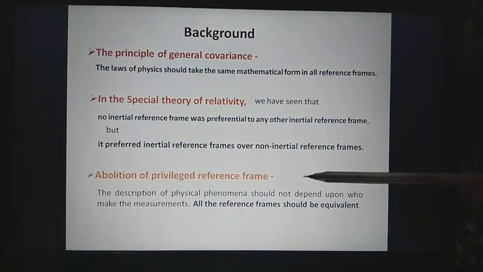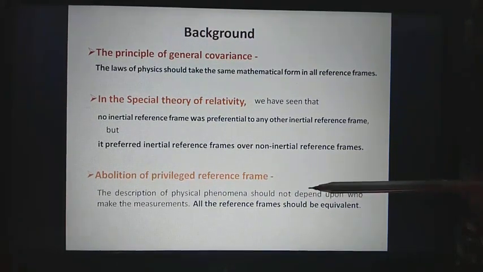That is, no inertial frame is to be given more importance as compared to other inertial frames, but the preference is given to inertial frames over non-inertial frames. This means, in short, that if all frames are inertial, they are equivalent. But if there are some inertial and some non-inertial, then preference is to be given to inertial frames.